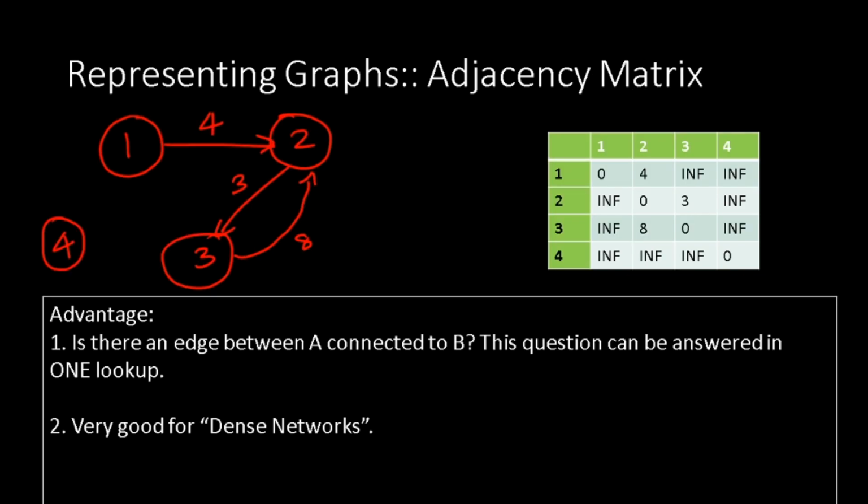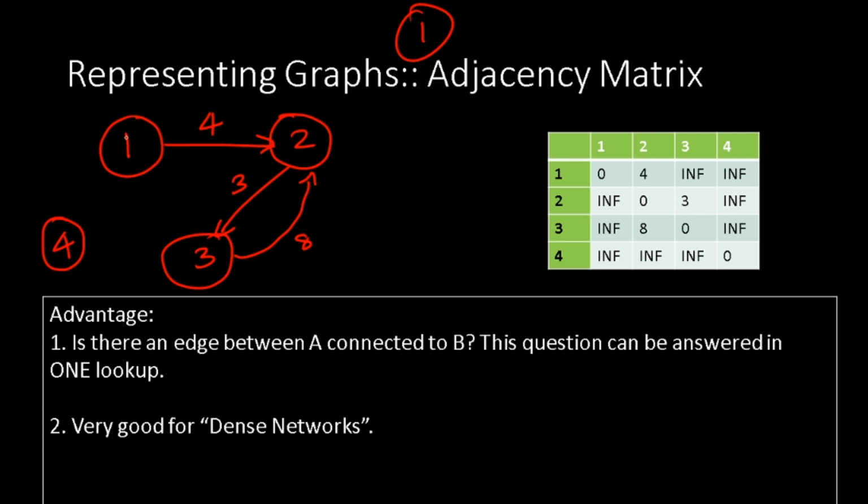Let's continue. So far we have been discussing graphs in a very pictorial sort of form. But from a computer science perspective, it makes sense to represent these in a tabular format or in a linear format, because a computer understands data better than a picture. In fact, every picture is represented in the form of data, numbers, in a computer science architecture. So now we are going to look at 3 such representations for graphs. And the first amongst them is an adjacency matrix. What is an adjacency matrix?